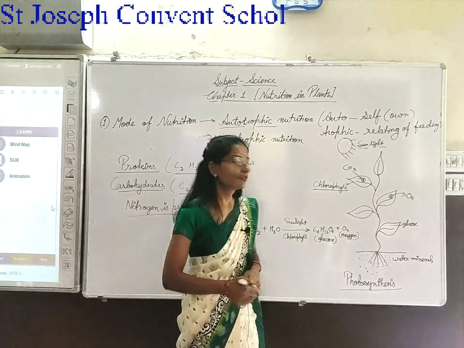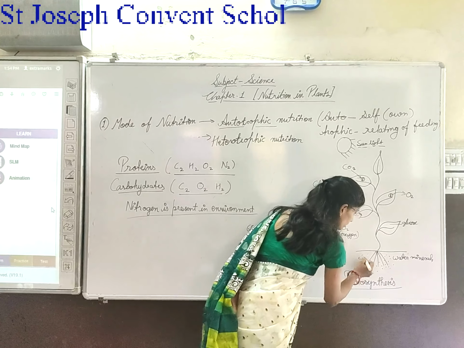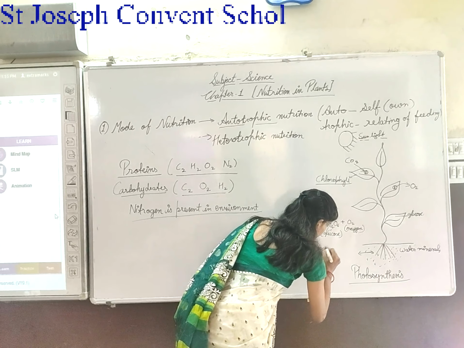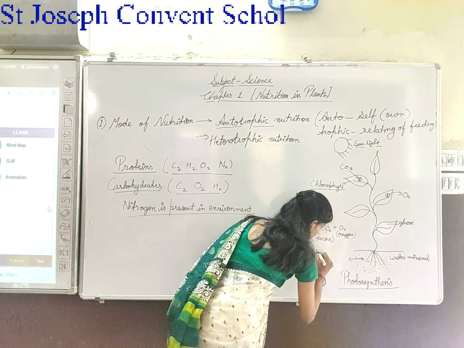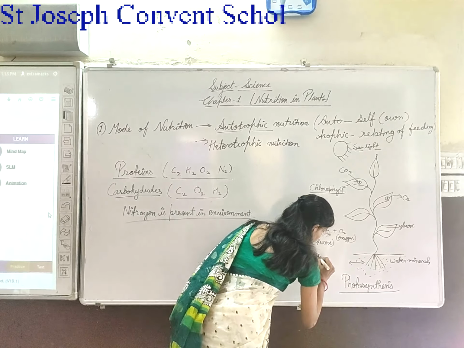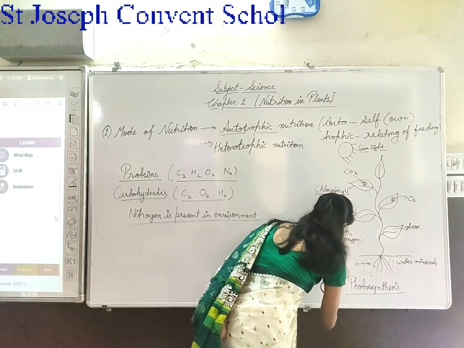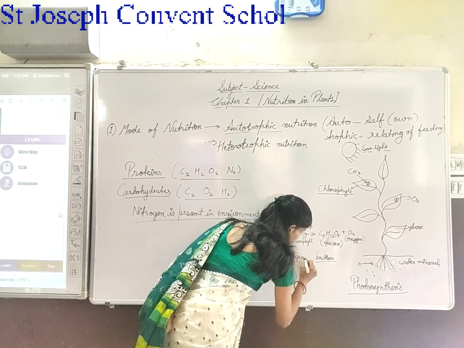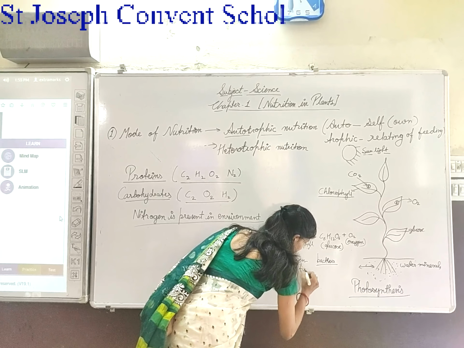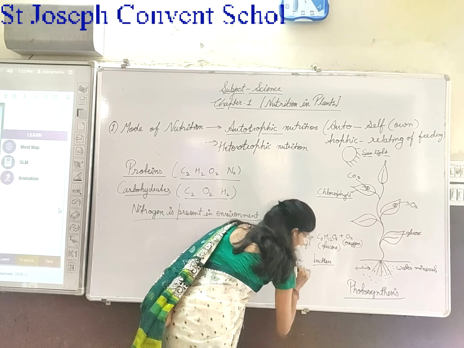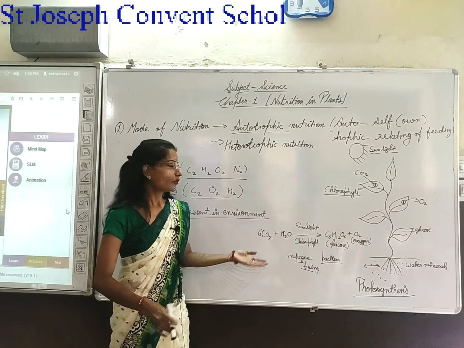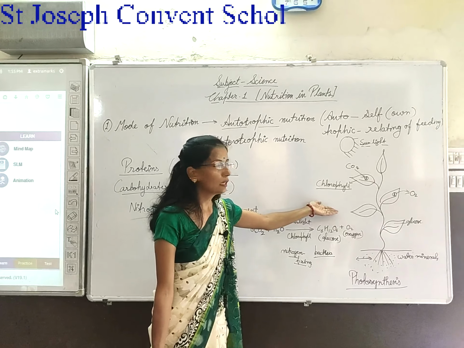Some nitrogen fixing bacteria are present in the root. These bacteria help the growth of the plant.